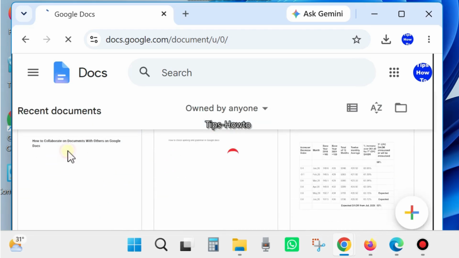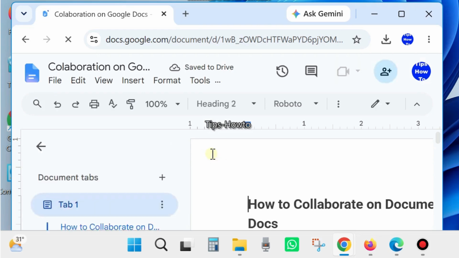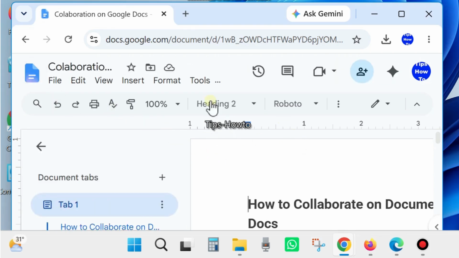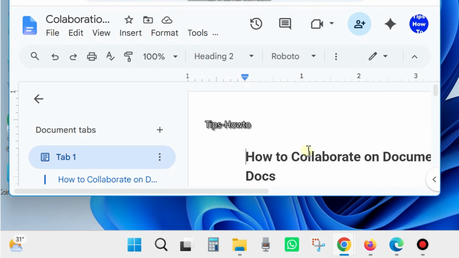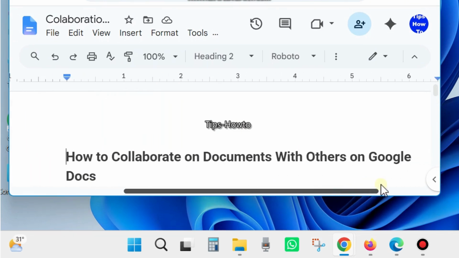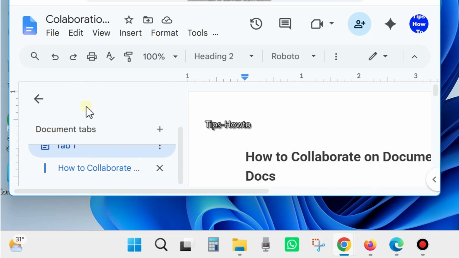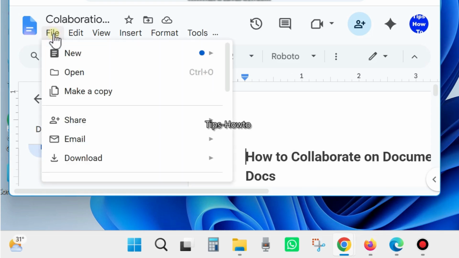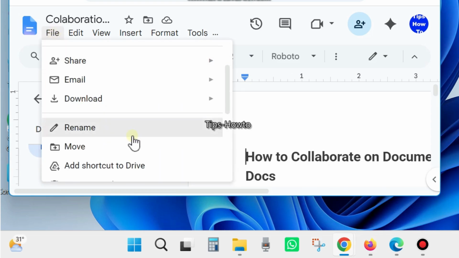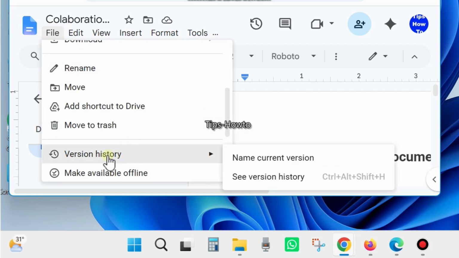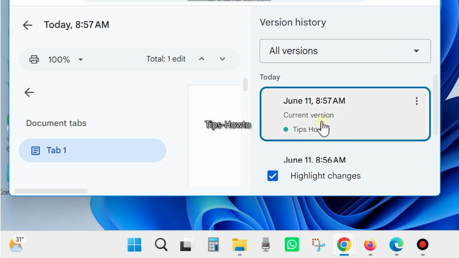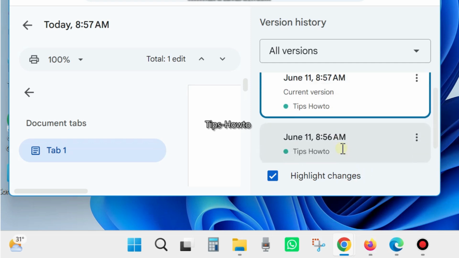Go to your Google Docs shared page, simply open it, and here from the top menu bar, go to File, and from the drop down menu you will find Version history. Click on it and choose See version history, and you can see all the changes made by your recipient.